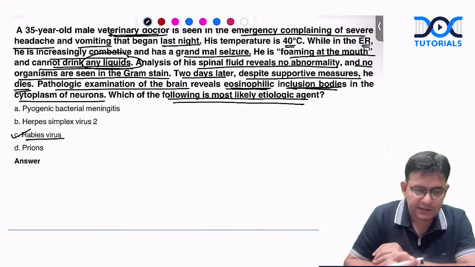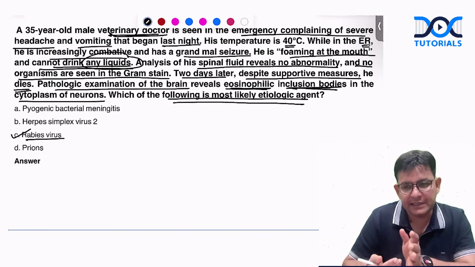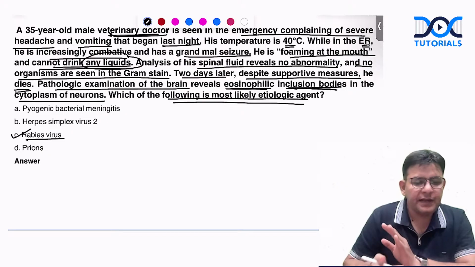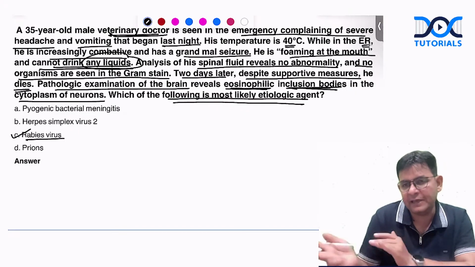And the rabies virus belongs to which family? Rhabdoviridae, subfamily Lyssavirus. And this particular one associates with two particular states: one is natural furious rabies and one is dumb rabies. Dumb rabies is associated with vaccine virus.